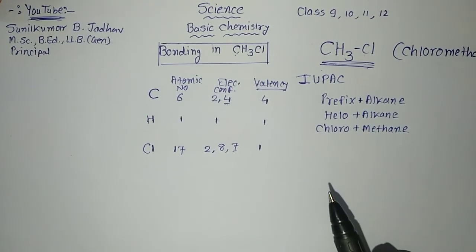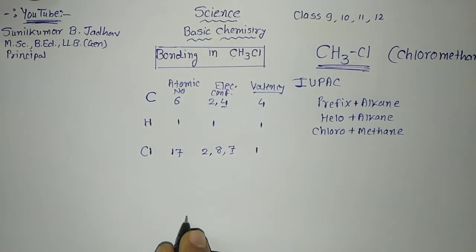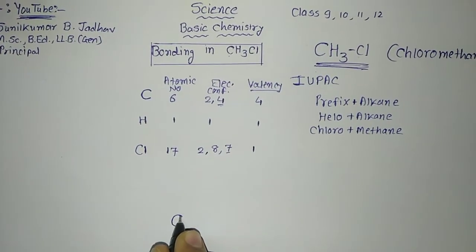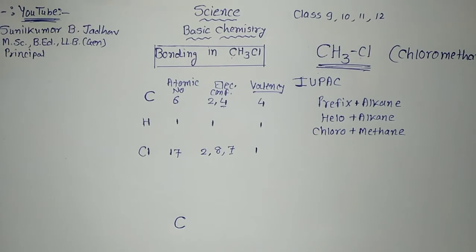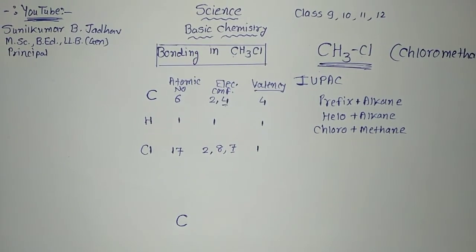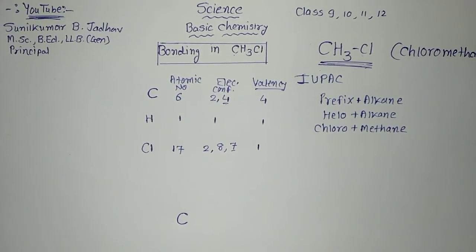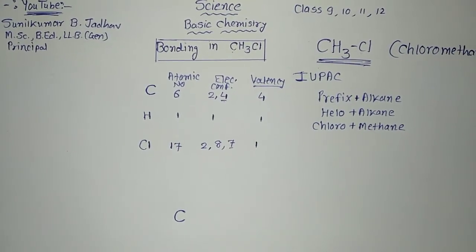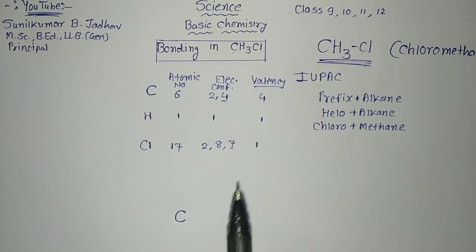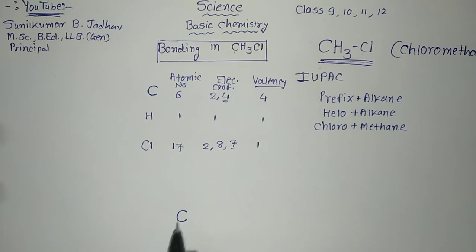Now we'll see how the bond formation happens. You know the base element is carbon. It has valency 4. So we'll write the outermost orbit electrons around it to show the electron dot structure. I will first explain with the electron dot structure and then we'll write its structural formula. Let us see. Carbon has 4 electrons in the outermost orbit, so we'll show them around it.